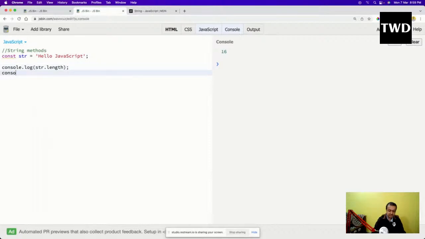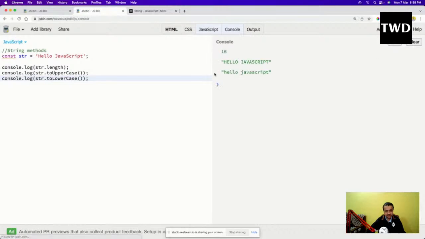And then another is console.log of str dot toUpperCase like this, and here clear it and run it. So see, everything has been changed to uppercase. So similar to this, I have toLowerCase also. toLowerCase also is there, and see, everything will be changed to lowercase.